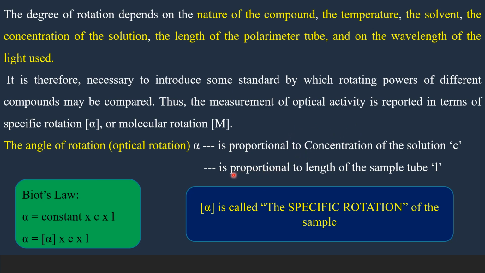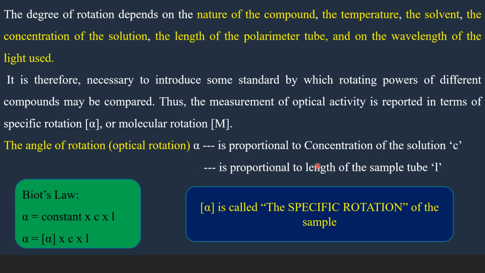Likewise, when the length of the sample tube increases, the plane polarized light has to pass through more chiral molecules, and it has to interact with more chiral molecules. Therefore, when the concentration increases, or when the length of the sample tube increases, the plane polarized light has to travel through more chiral molecules.